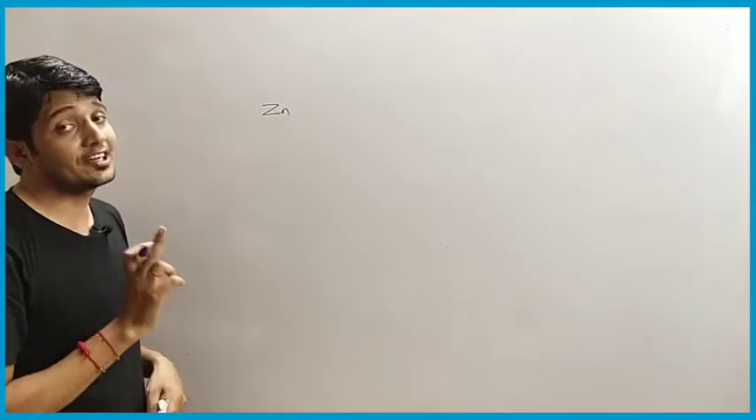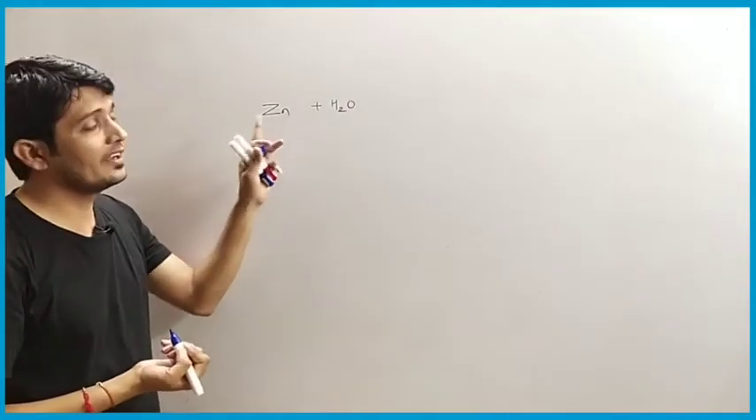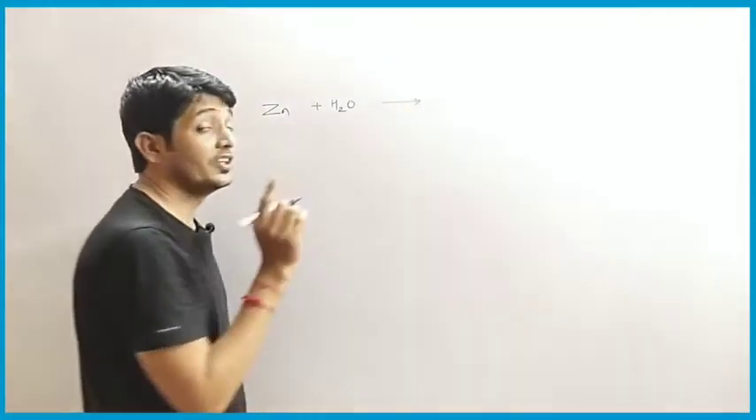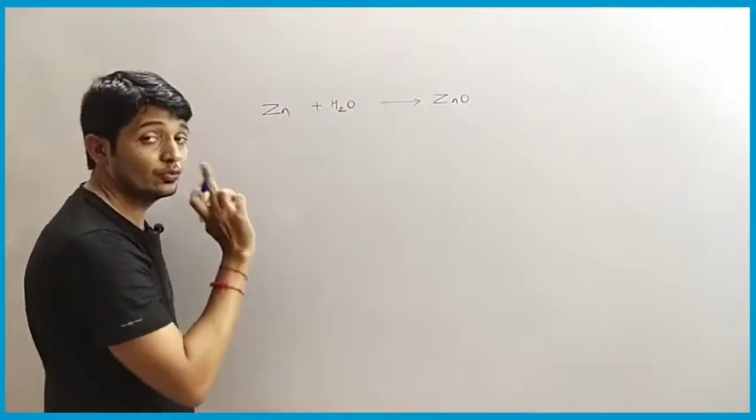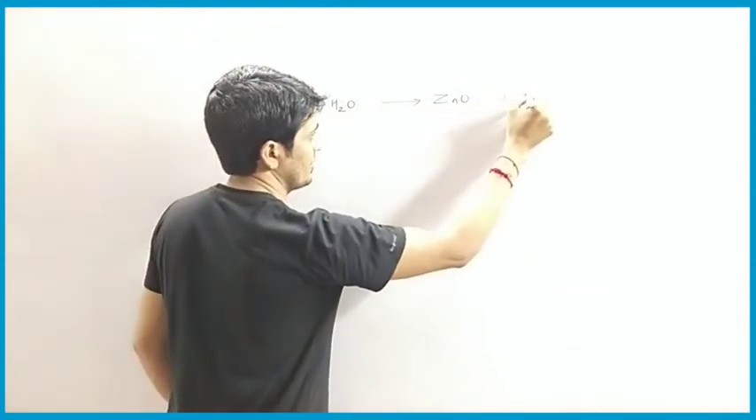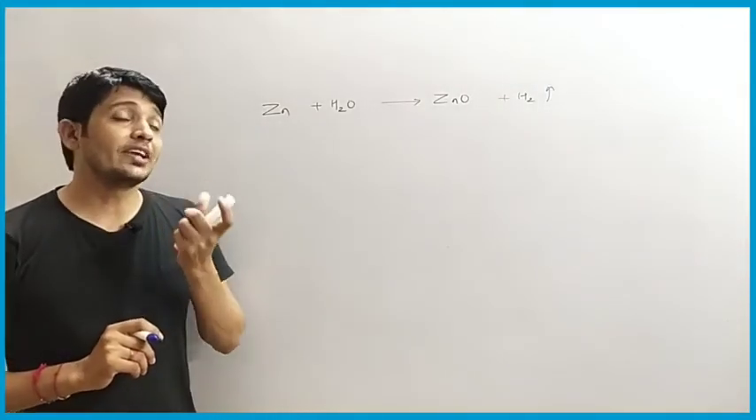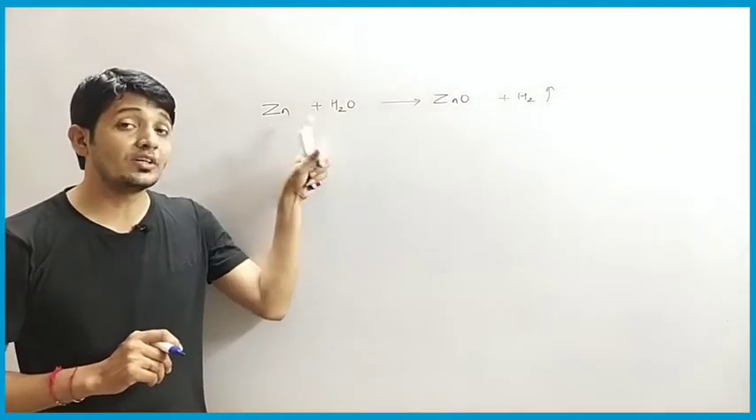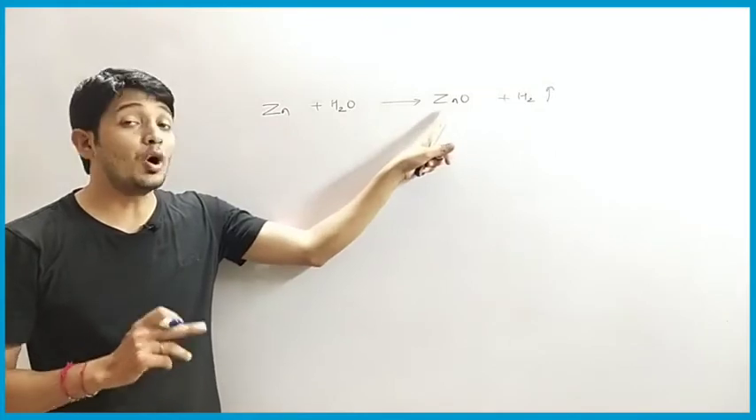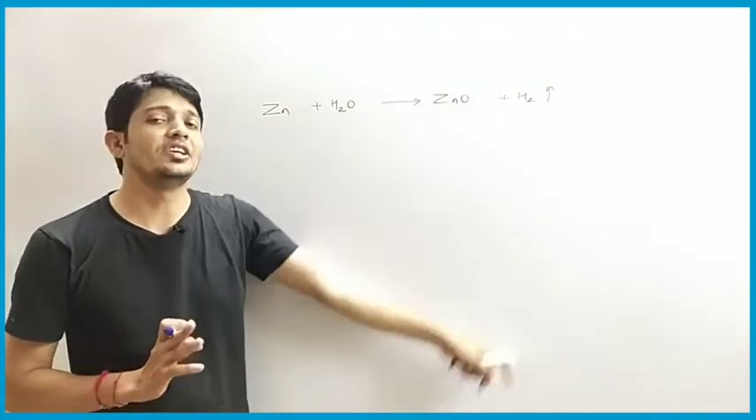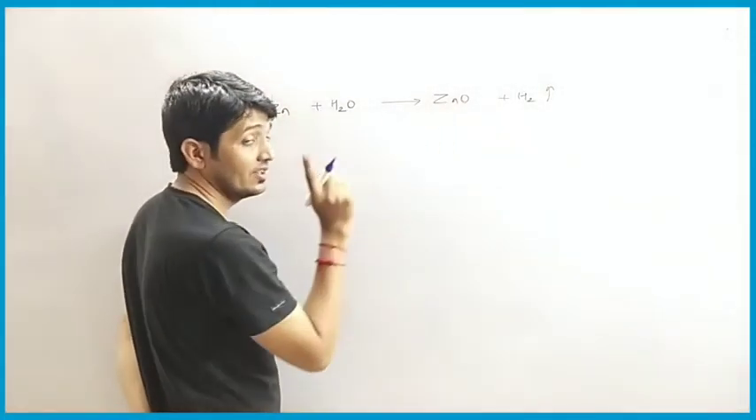So zinc, when it reacts with water, that is H2O, it forms zinc oxide, that is ZnO, and hydrogen gas will release. Okay, so other metals, or we can say the more reactive metals, when they react with water they form hydroxide, but the medium reactive metals when they react with water they form metal oxide and hydrogen gas is released. Okay, so this is zinc, this is water and ZnO is zinc oxide.